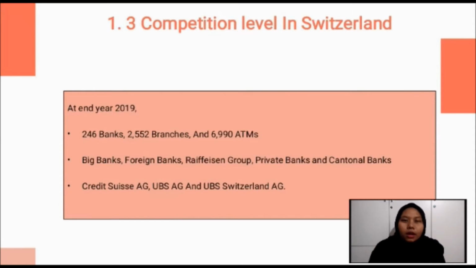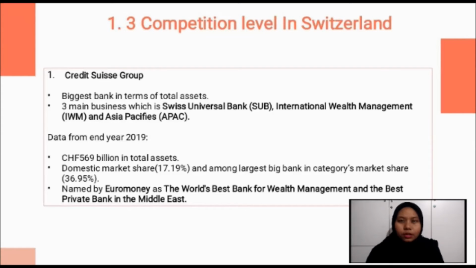The top three banks in Switzerland are Credit Suisse, UBS, and UBS Switzerland. First, Credit Suisse Group is the biggest bank in Switzerland in terms of total assets. It has three business lines, which are Swiss Universal Bank, International Wealth Management, and Asia Pacific.